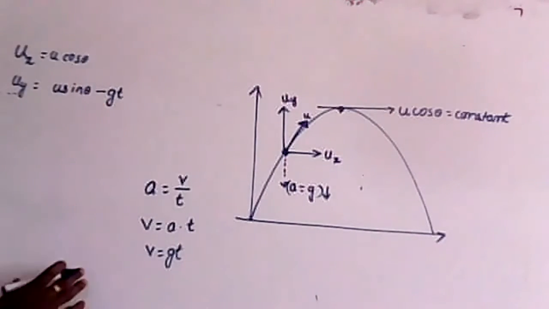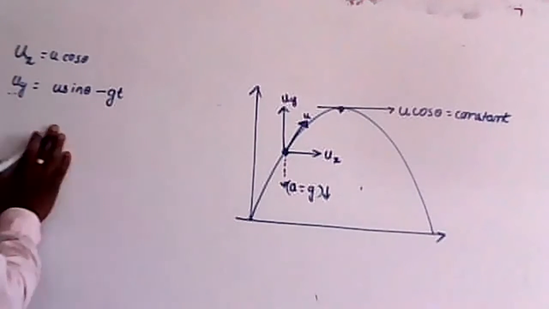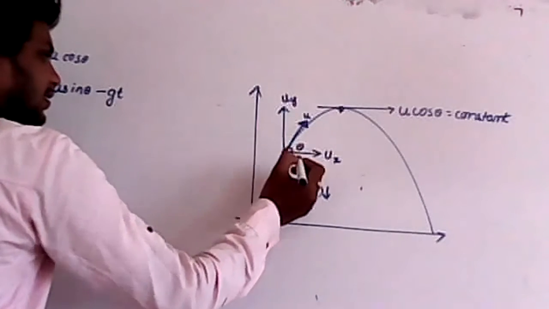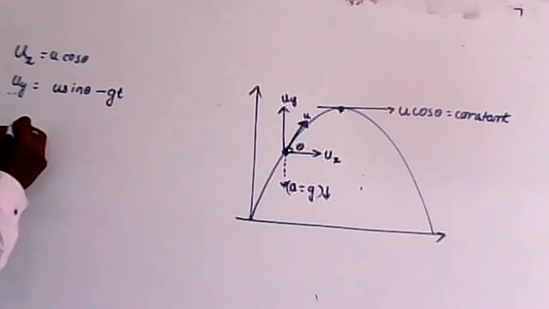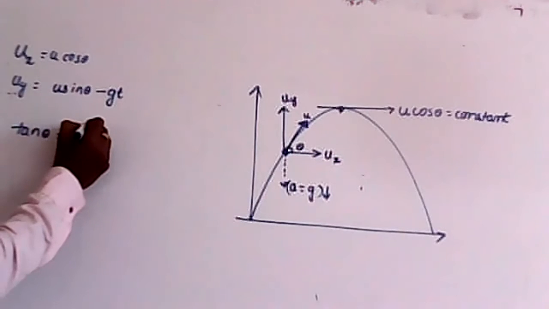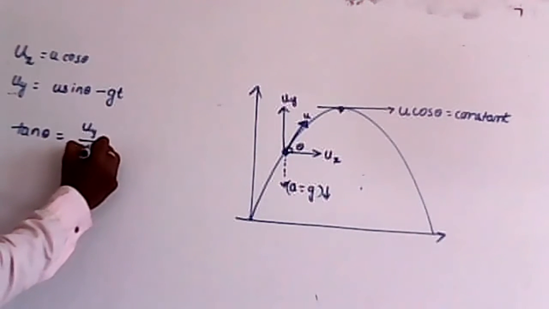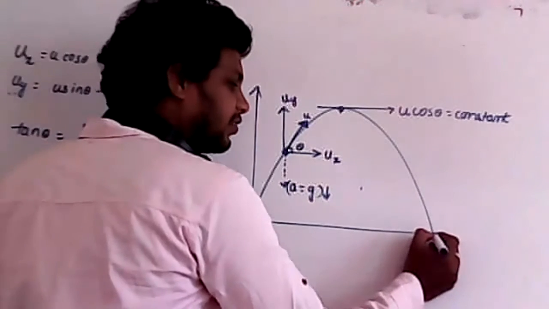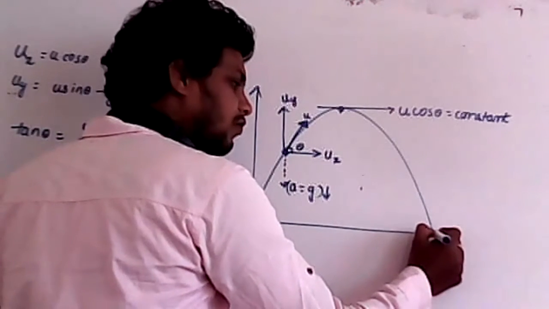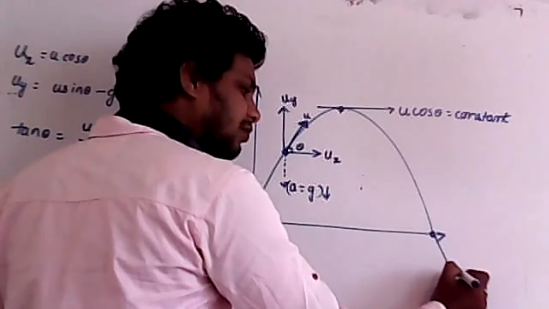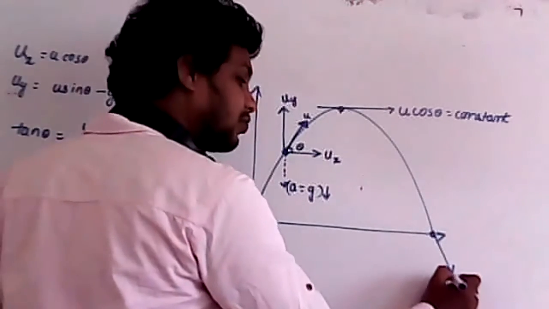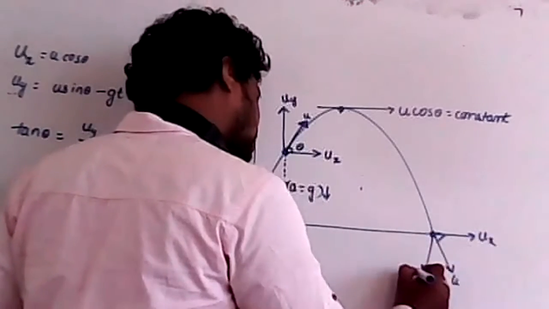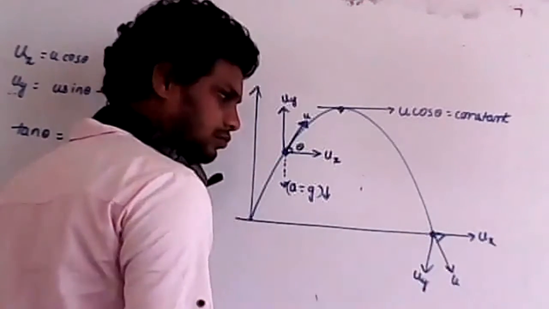Now listen, if I take this angle as theta, then tan theta at that direction is taken as uy by ux. Similarly, let us consider the body touches here. From this point, if you draw the tangent, it will be in this direction. I will take that velocity as u. Here also you can resolve into two components, ux and uy.